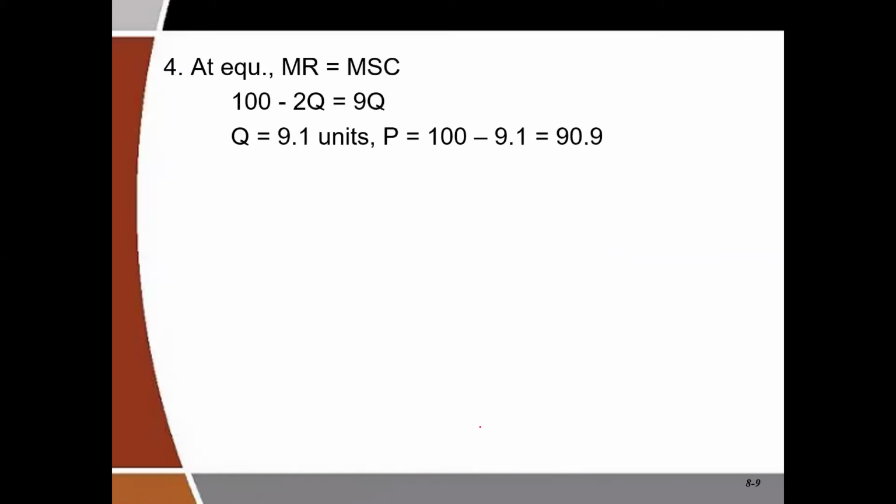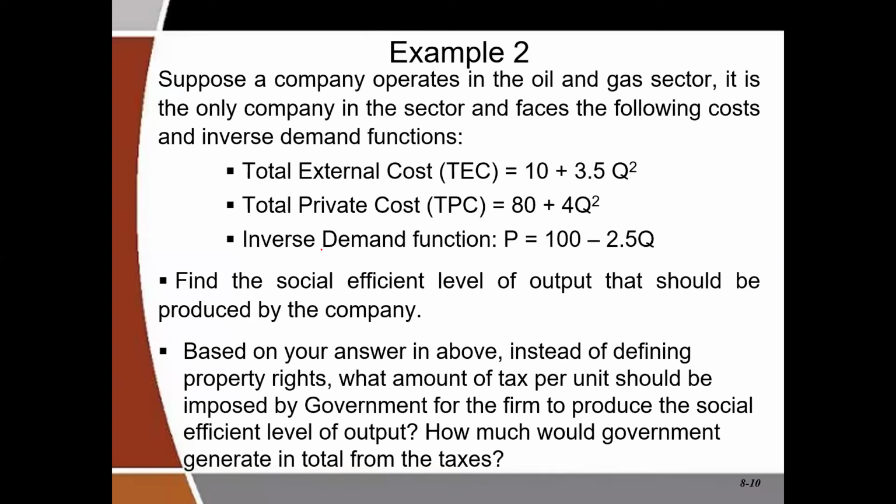Of course, if the industry is monopolistic, instead of saying MR is equal to MPC, it will be MR equal to MSC. So in which case, we are going to have 100 minus 2Q, which is the MR function, equal to MSC, which is 9Q. So if you solve for the value of quantity, you are going to get 9.1 units. And then the equilibrium price is 90.9 cedis.